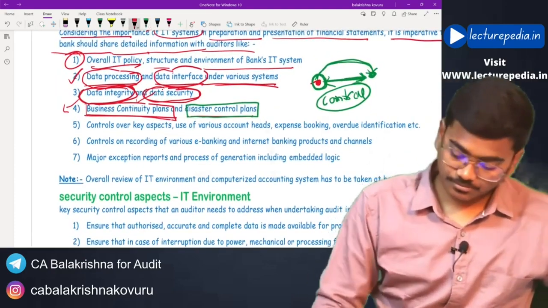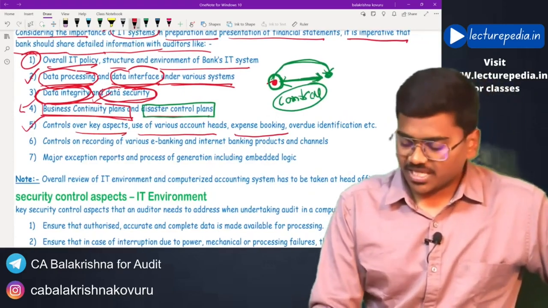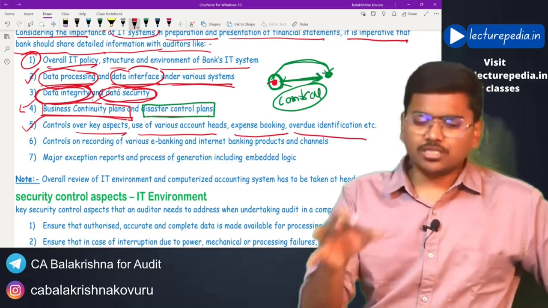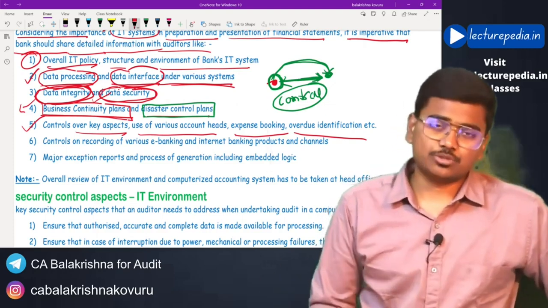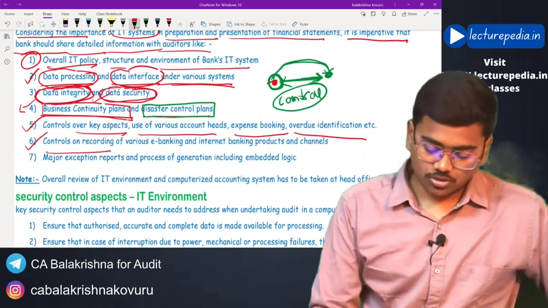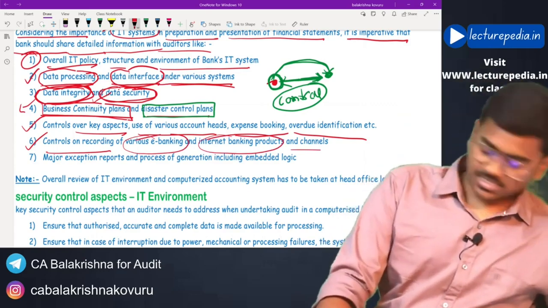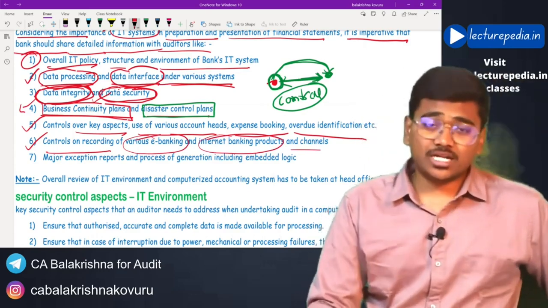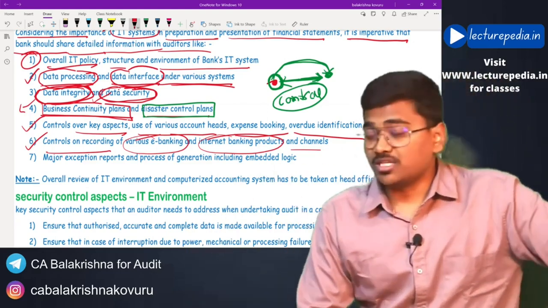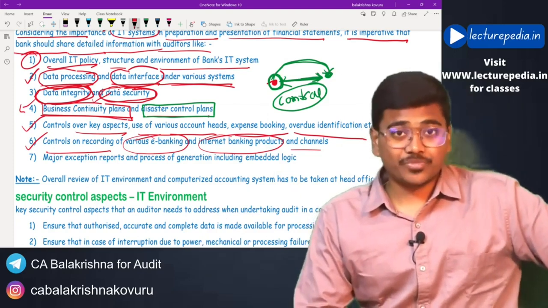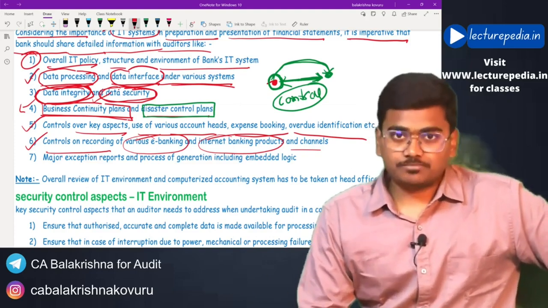Next, controls over key aspects: use of various account heads, expense booking, overdue identification. Basically how the accounting software has to be used. Relating to this, the information has to be given to the auditor. And controls on recording various e-banking and internet banking products and channels. This we have already discussed. The transaction that has taken place through internet banking or through an ATM machine, how is it getting recorded into the books of accounts of the bank? What controls are placed to ensure that none of the transactions is skipped from recording?